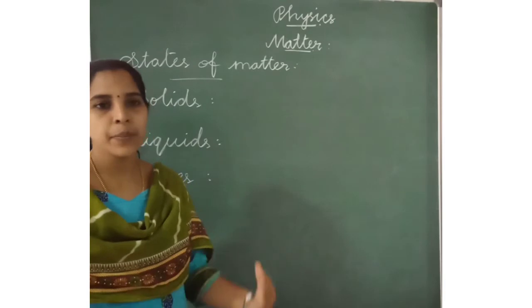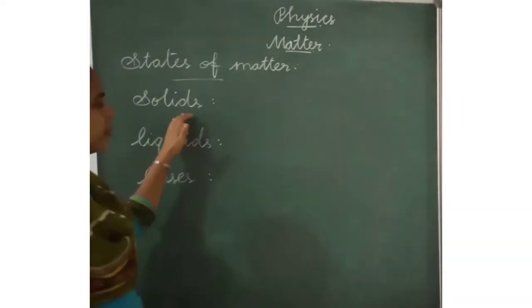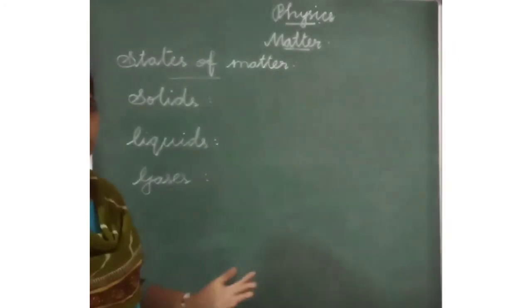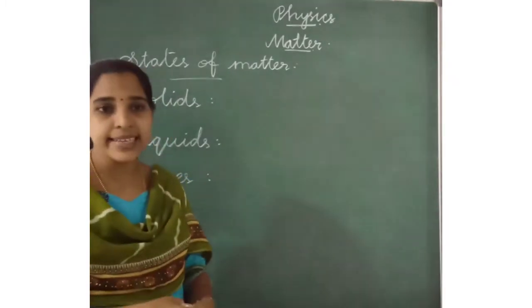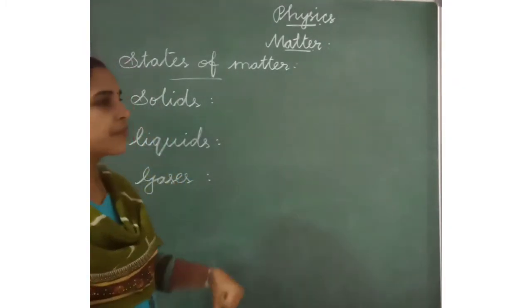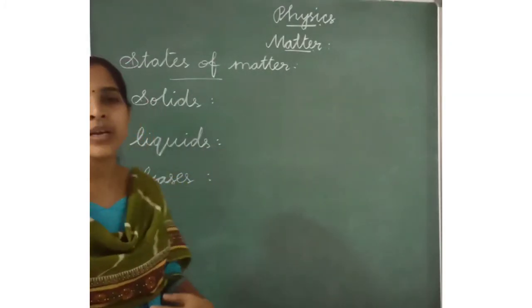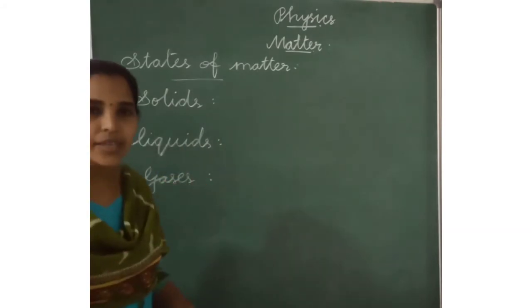They will not be melted, crushed or cut. They will not change shape. When we apply pressure or force tightly, the change in a solid is negligible. But it has definite shape and definite volume.